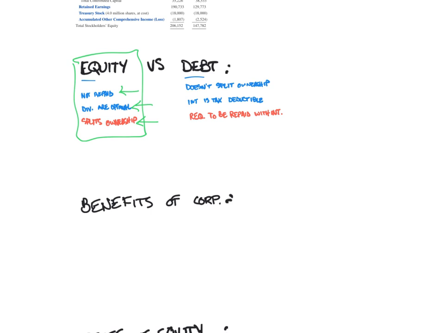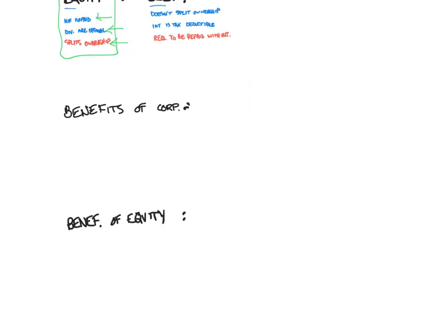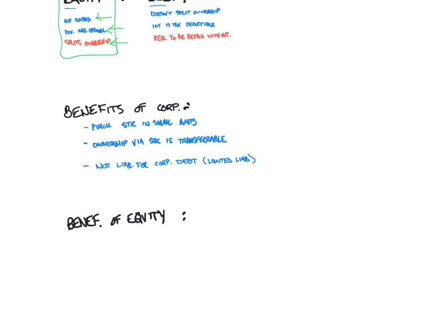In general, when we talk about equity financing, what we mean is that a company is issuing shares of stock in exchange for capital so that it can grow or build its company. Remember that many of the benefits that we outlined regarding the corporate form of business in Chapter 1 revolve around this idea of equity financing. For instance, you can purchase shares of stock in small amounts. Stock or ownership that you purchase is transferable. And thanks to limited liability, you can only lose the amount of money that you put up for the purchase of the stock. In other words, you're not liable for corporate debt.